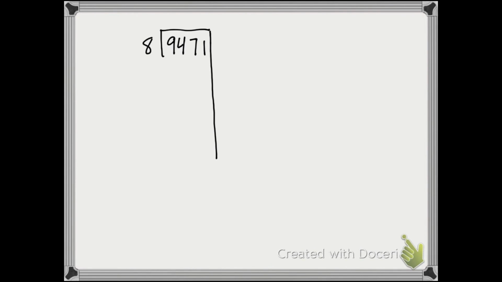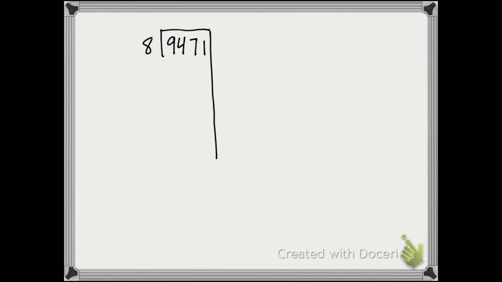I'm thinking about this problem in terms of measurement division. So the interpretation of this problem is, how many groups of 8 can I get out of 9,471? So I'm going to be making groups of 8 and then seeing how many groups of 8 I can make and take those away and see how many more I can take from what's remaining. So I'm going to be subtracting off groups of 8 from 9,471. And I can do so efficiently or inefficiently, and this algorithm doesn't really care how efficiently I take away groups of 8. I just have to keep track of how many groups of 8 I've taken away.